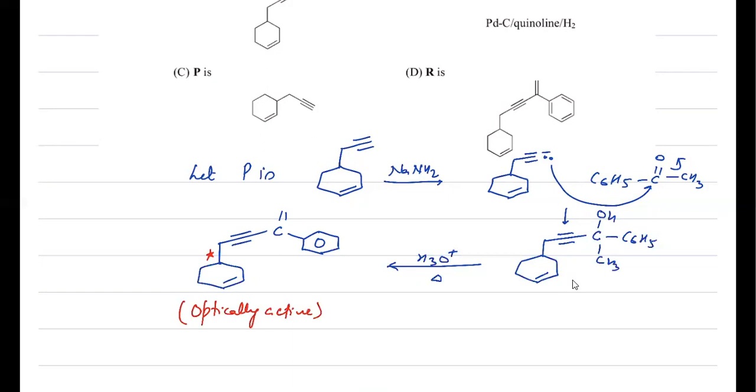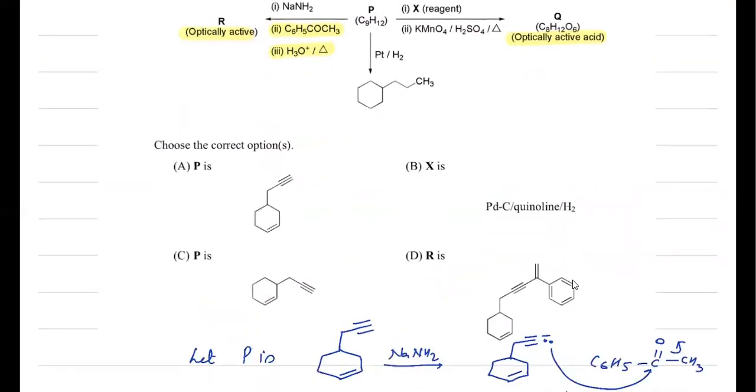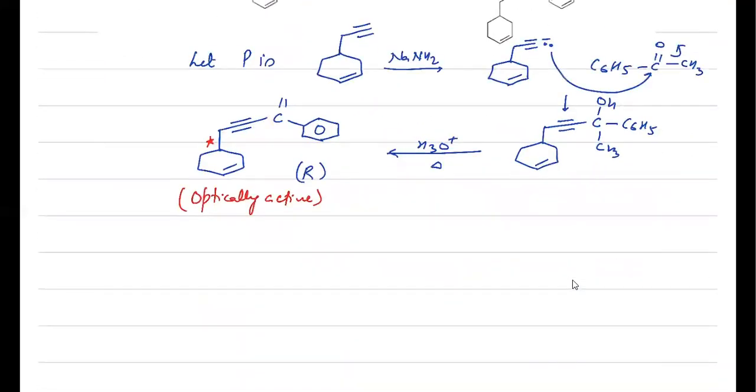That means one way it is correct. Now you have to check the other side for Q, whether it is right or wrong. So for R, it satisfies the condition that R is optically active, all the reactions are fulfilled. That means with respect to R, it can be an answer, but now we have to check the other side also. Then we'll comment on option P.